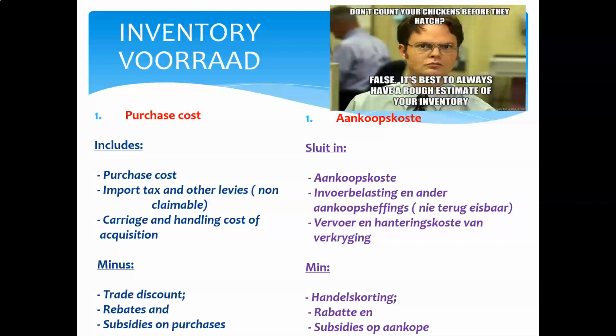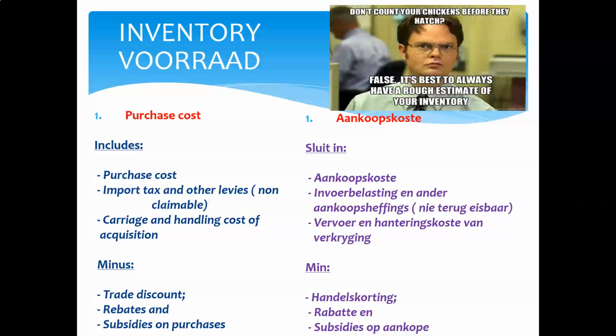And it makes perfect sense. I can only capitalize a cost which came out of my own pocket. If I can claim something back, it didn't come out of my own pocket. I was reimbursed for that specific amount. All the carriage and handling costs associated with receiving that item, of getting that item into my possession in order for me to use that item for the purpose it was acquired for, all those costs need to be capitalized. Now, what about discounts? We have done things like trade discounts, we've done things like settlement discounts.